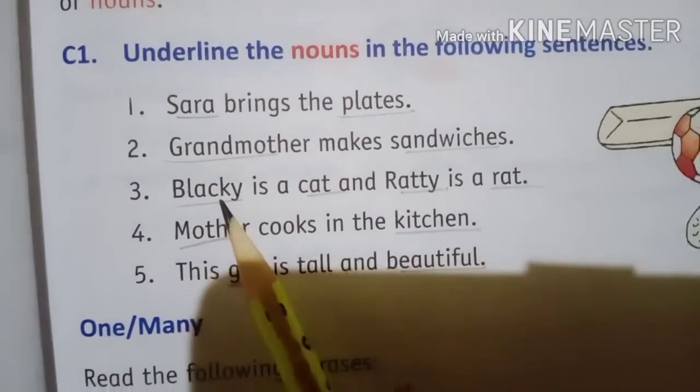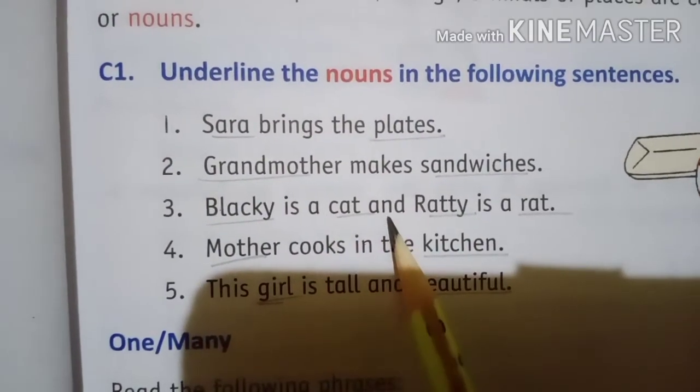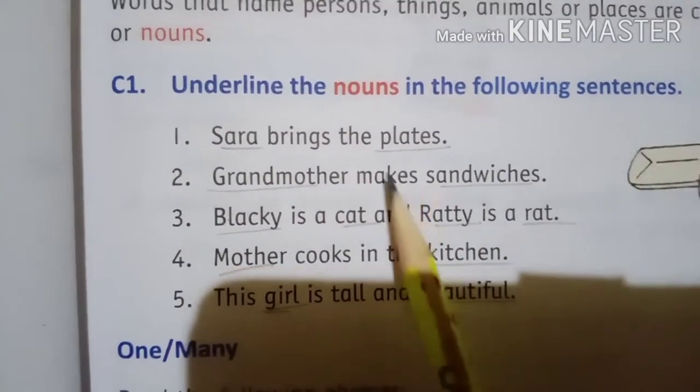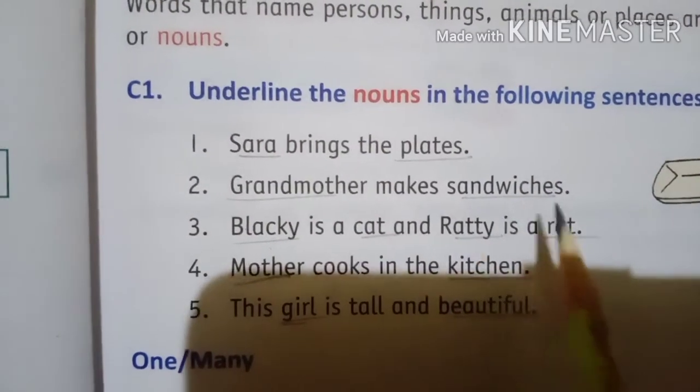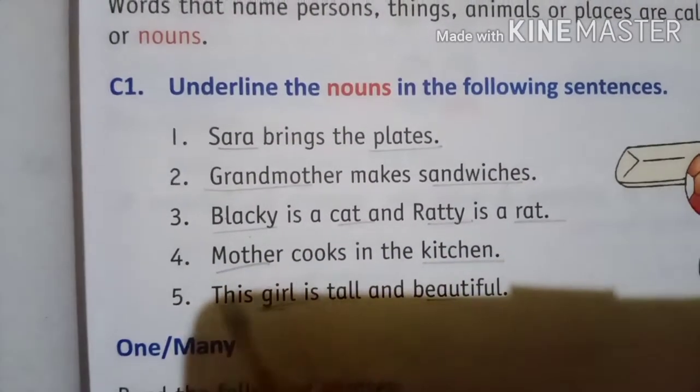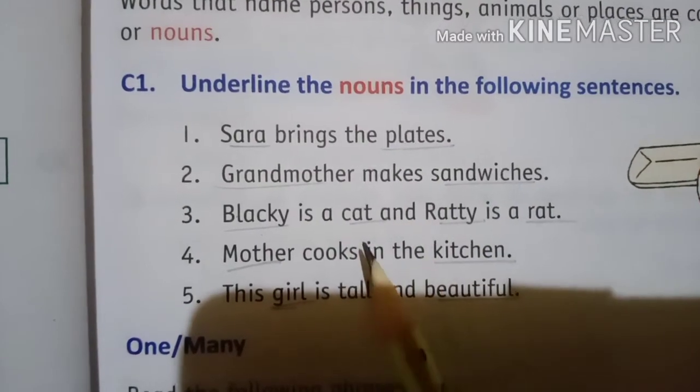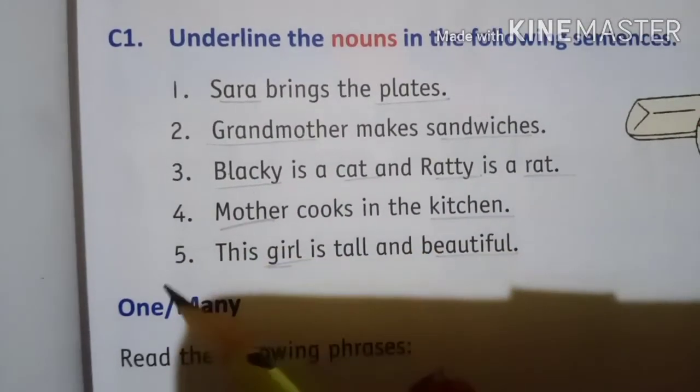Third one, Blackie is a cat and Ratty is a rat. Here Blackie, cat, Ratty, rat. These are the nouns because those are names of the animals.